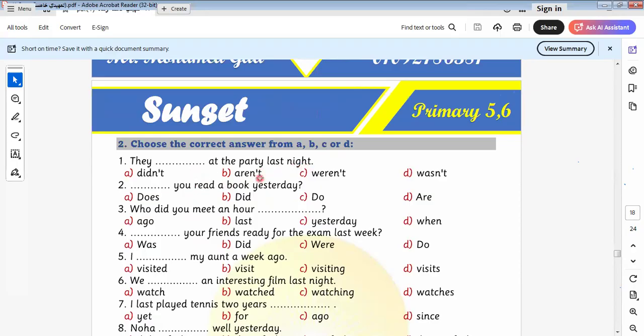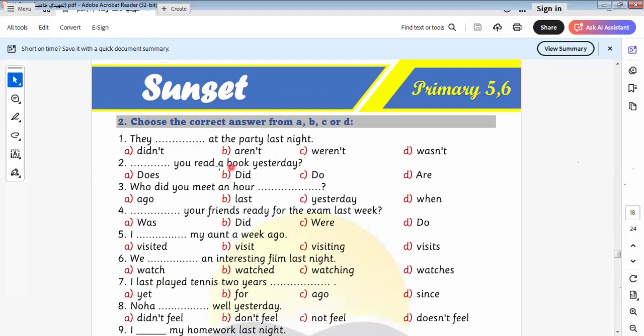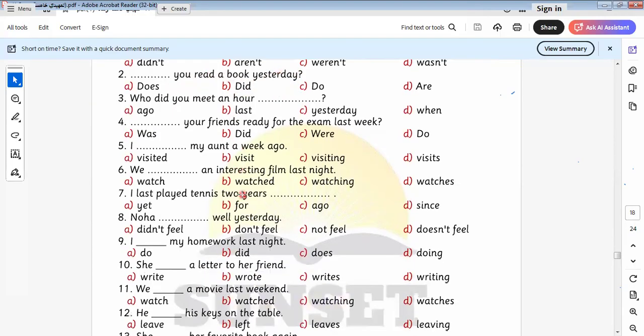They were at the party last night. Here it will be "they" with "to be": they weren't, not didn't, because we don't use "didn't" when we have another verb used as a helping verb. So here the answer is "weren't," not "didn't." Did you read a book yesterday? So here it will be what? Did you read? So "did," because we have "yesterday," and the verb must be put in what?